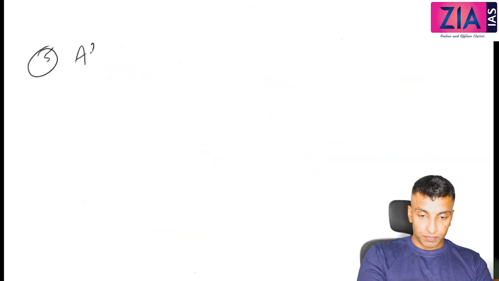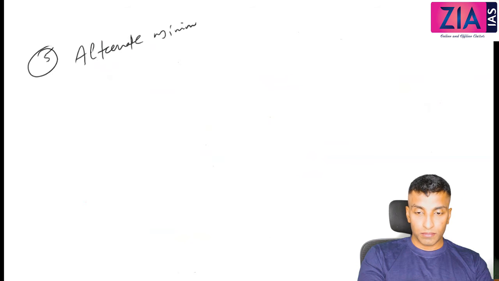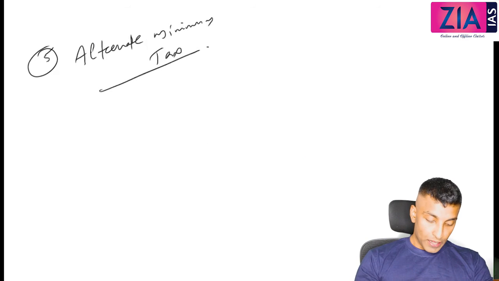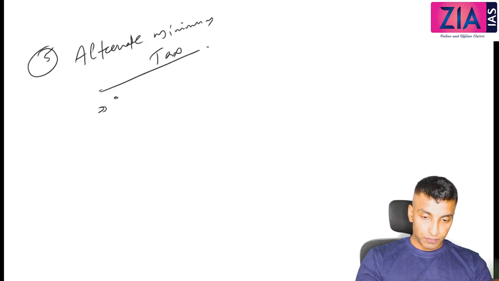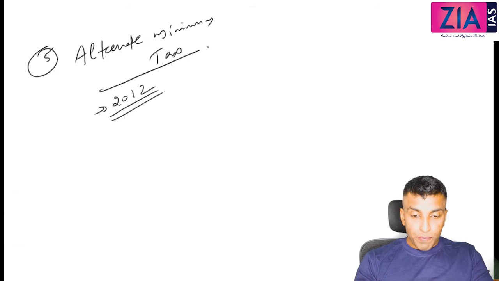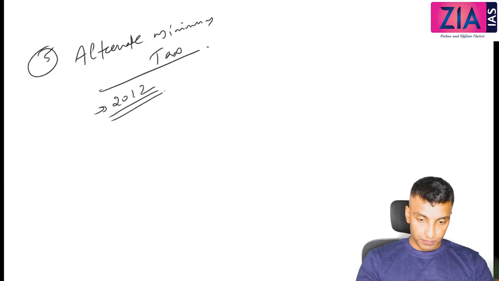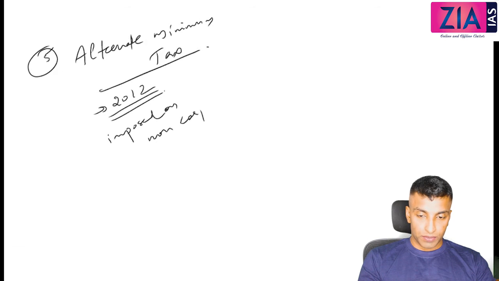Now, next is alternate minimum tax. Introduced in 2012. It is imposed on non-corporates.